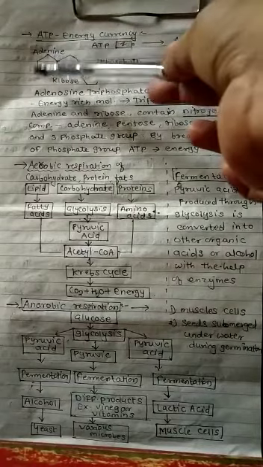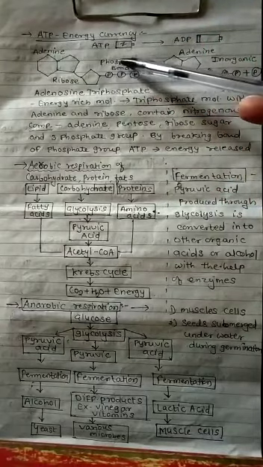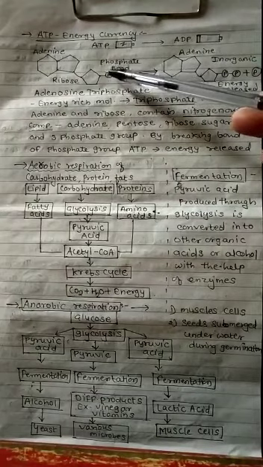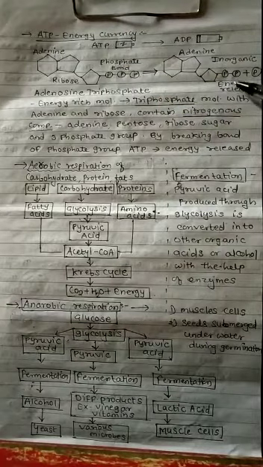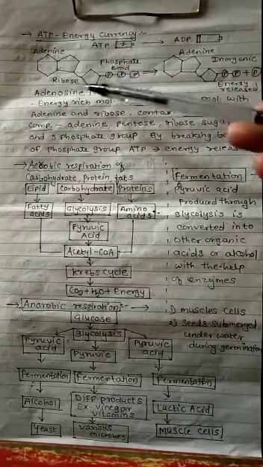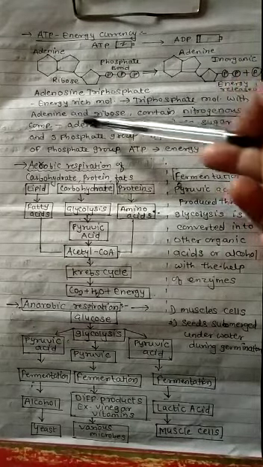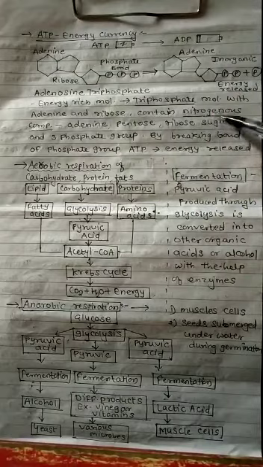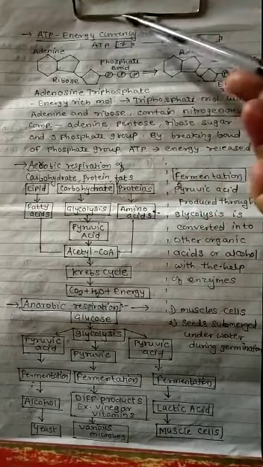For that, first you have to draw this diagram: adenine, ribose, the pentose sugar, and the 3-phosphate bond. Whenever the reaction occurs, one bond among the 3-phosphate bonds is broken, and energy is released. About ATP you have to write: it is an energy-rich molecule, a triphosphate molecule with adenine and ribose, containing a nitrogenous compound like adenine, the pentose ribose sugar, and a 3-phosphate group. By breaking the bond of the phosphate group, energy is released, and that's why it is known as the energy currency.